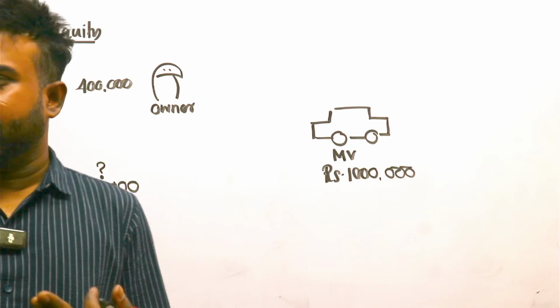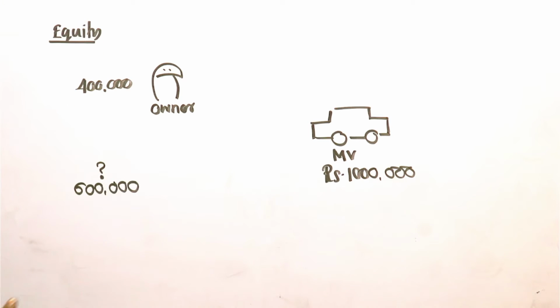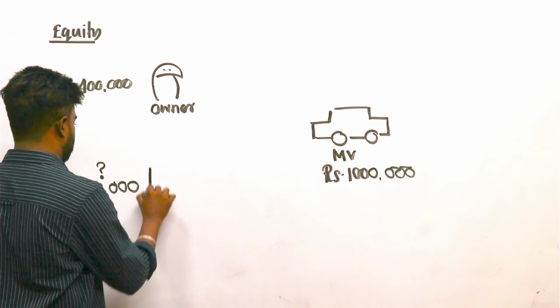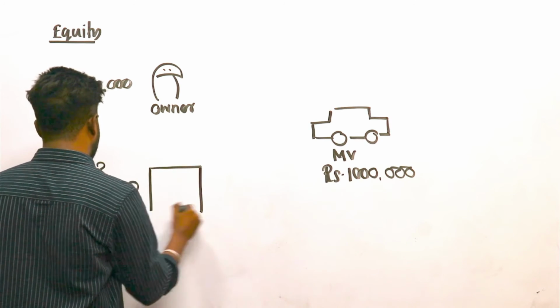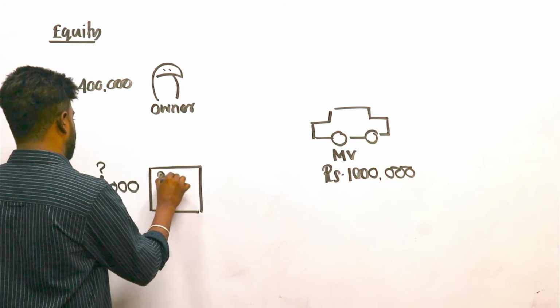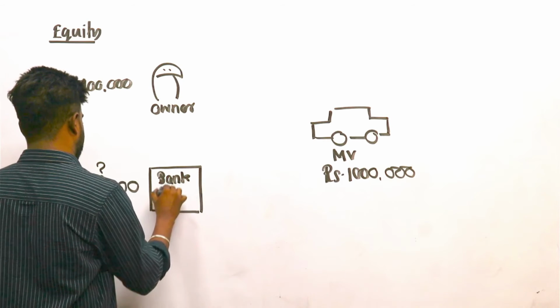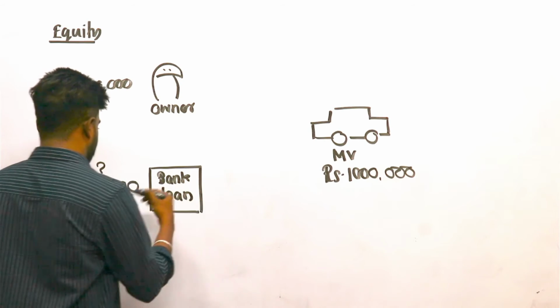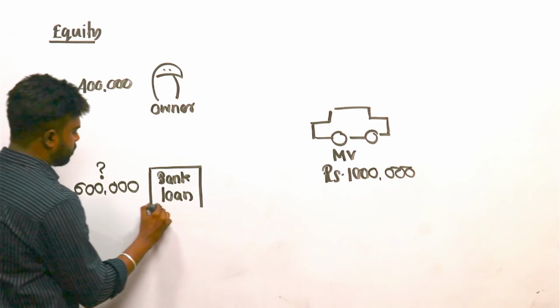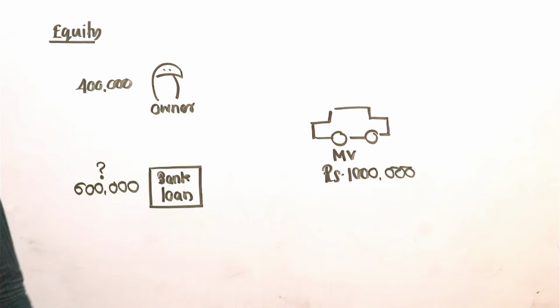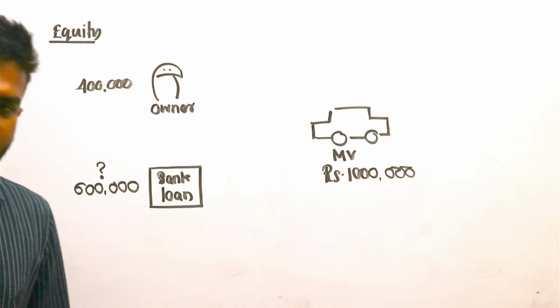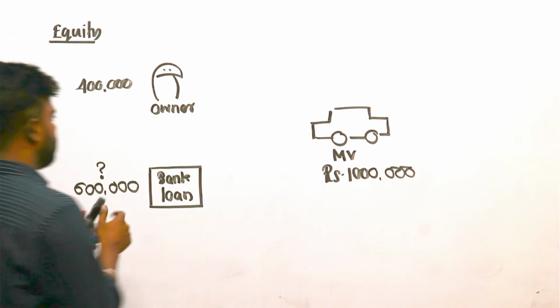Right? You can obtain what? A loan. You can get a bank loan. You can obtain a bank loan. Understand? Clear? Bank loan. Therefore, all together owner's amount